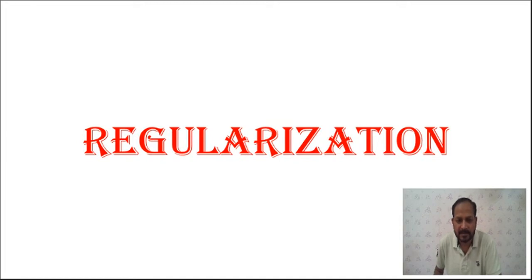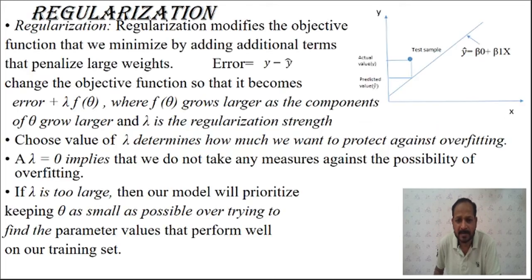So we are scaling down or scaling up the coefficients of the features, so that the parameters or features which are important, their coefficients will be increased, and features which are not important, their coefficients will be decreased. And with that, we can regularize the parameters or the coefficients of the features, or we can say that it is the normalization. So regularizing means controlling the importance of the features.